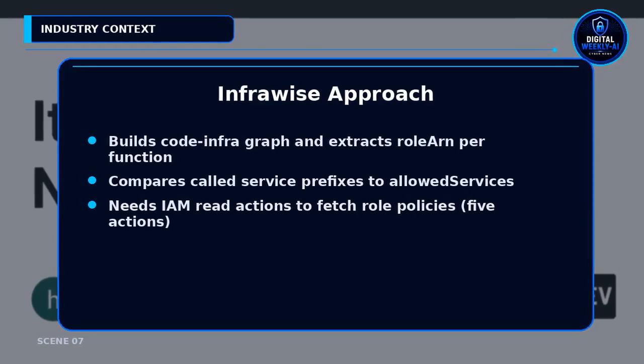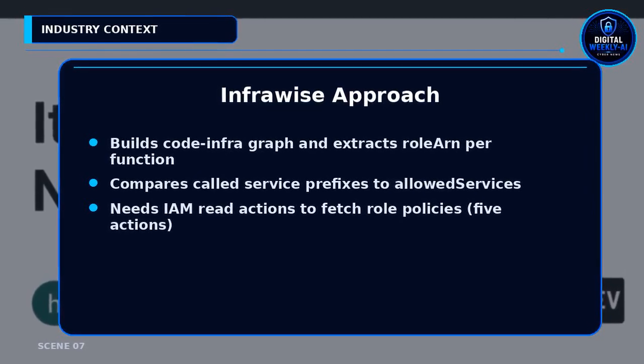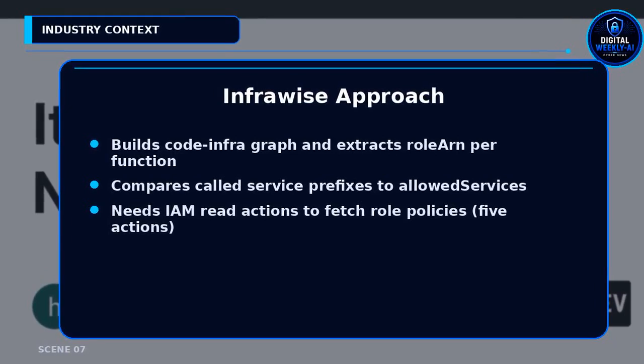Runtime permissions cause late failures. InvoicePDF builds a code graph and extracts role ARNs per function. It reads attached and inline policies and reduces allowed actions to service prefixes. It compares called services to allowed services and reports missing services. It requires IAM reads such as IAM ListAttachedRolePolicies and 4 others.